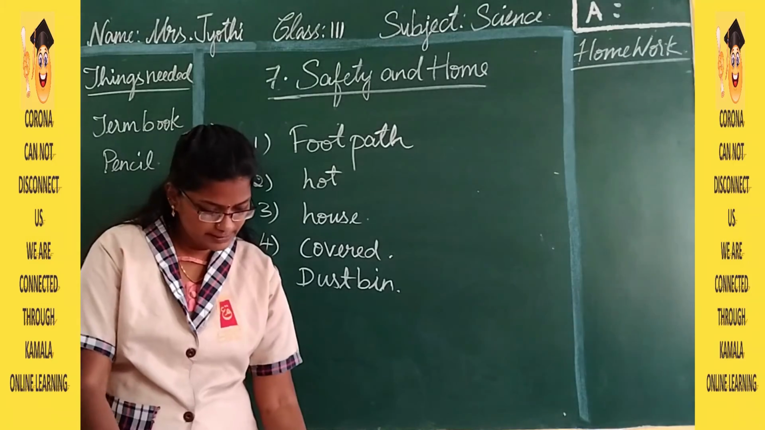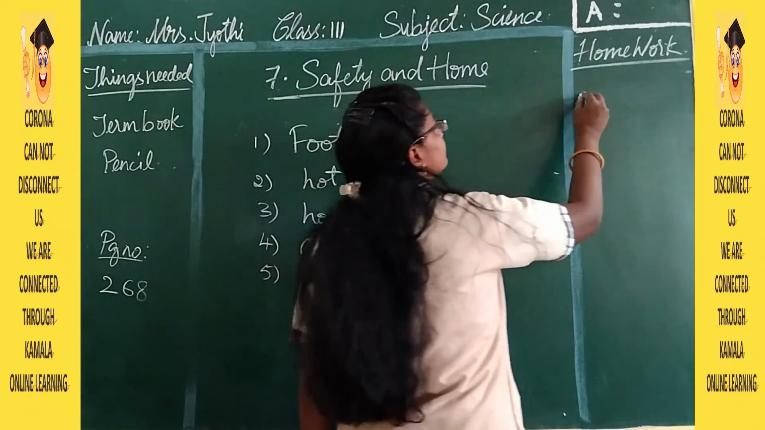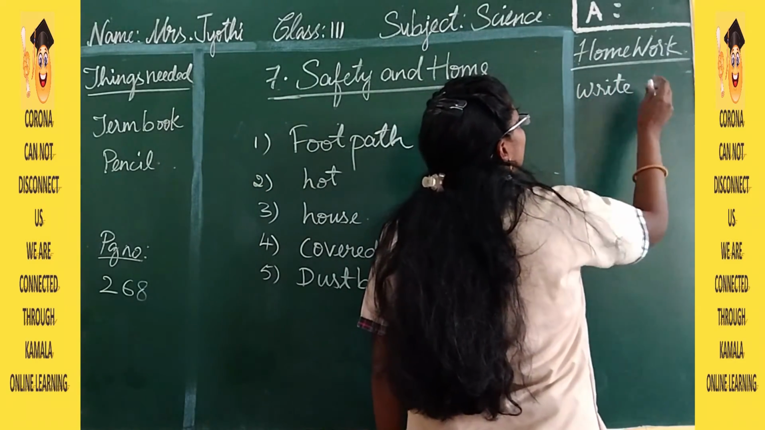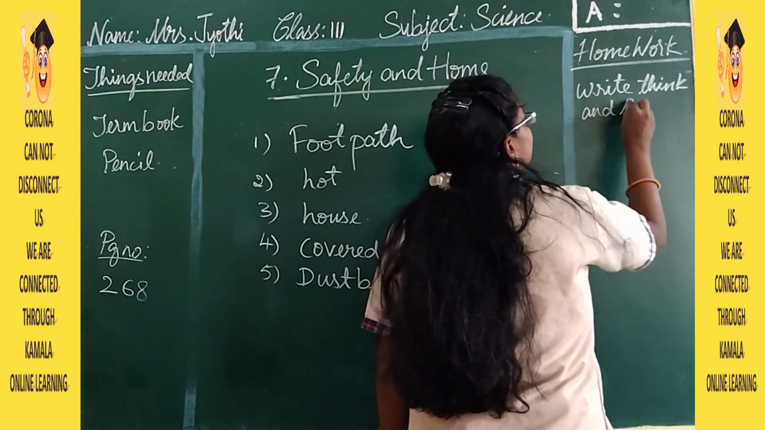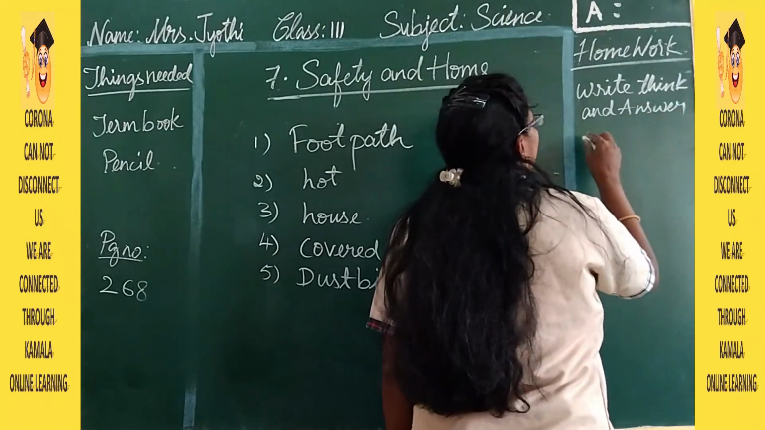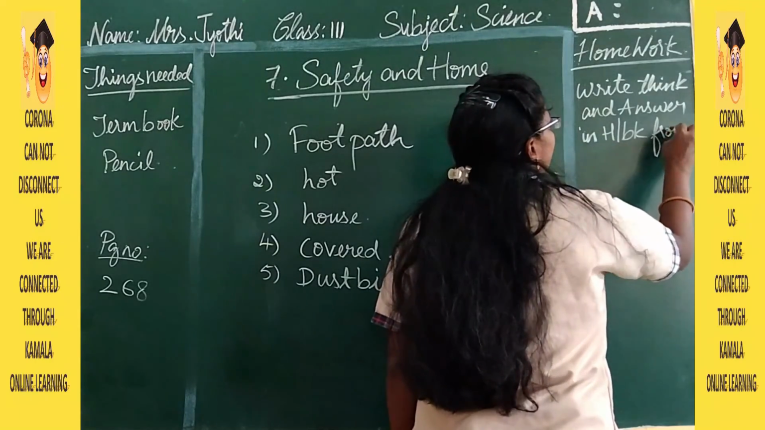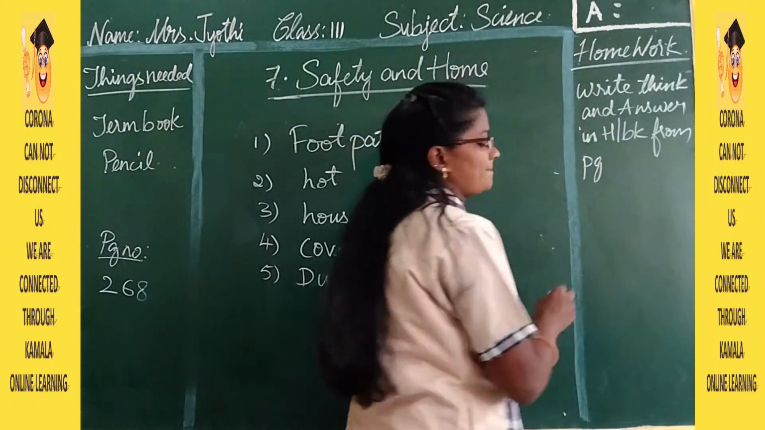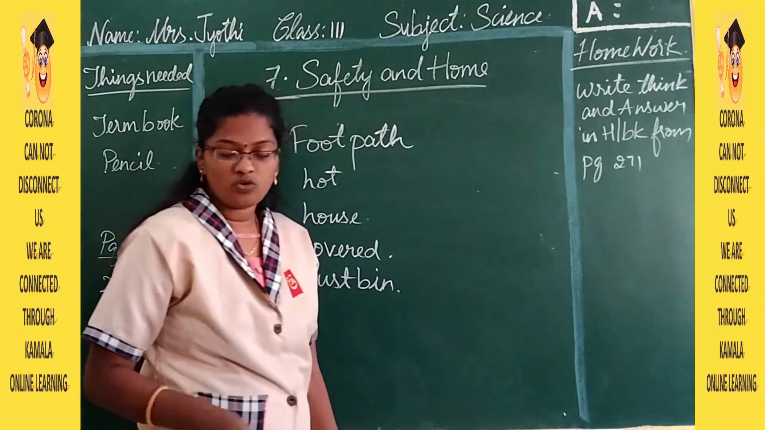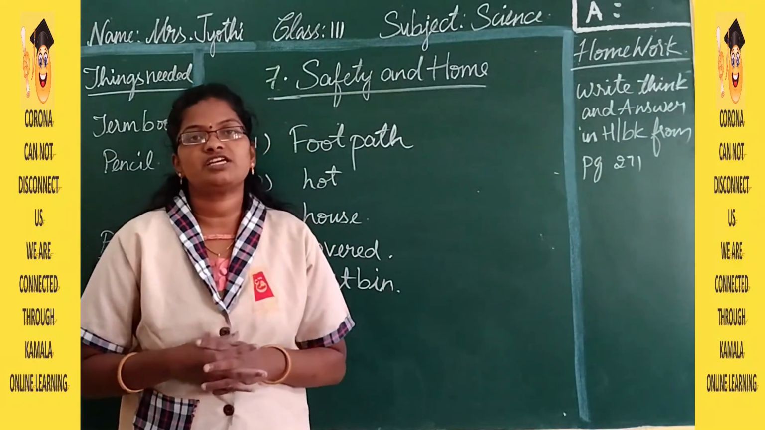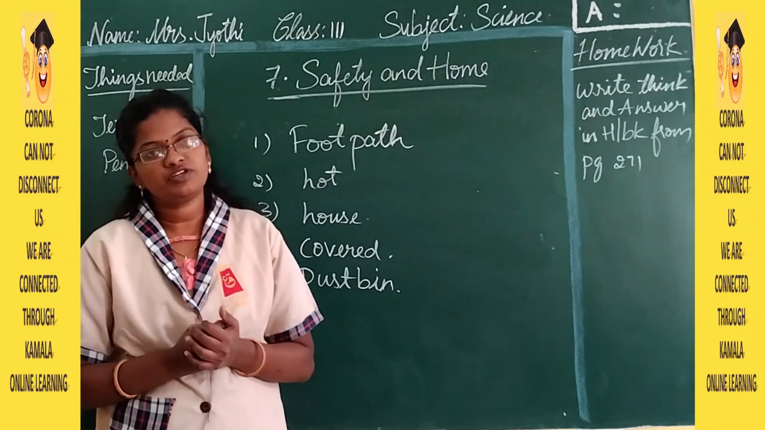Then your homework is to write think and answer in homework book from page 271. So that is your homework from page 271. 2 question answers are there, that is think and answer. Just now I explained to you. Now you can write it in your own words in the homework book.